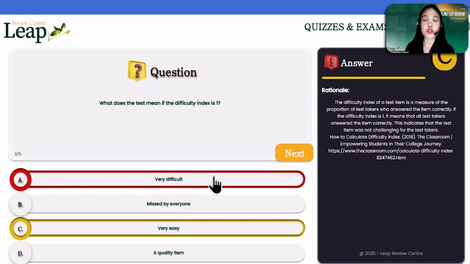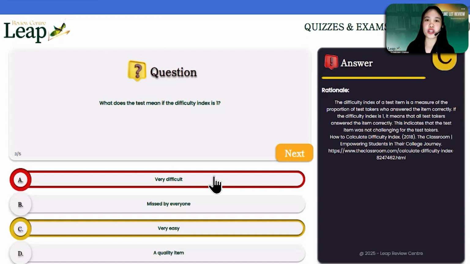have a difficulty index of 0.30 to 0.70. So that's the moderate level of difficulty. And it is a quality item, so the teacher will need to retain it in the test. So that's how you interpret difficulty index for item analysis.